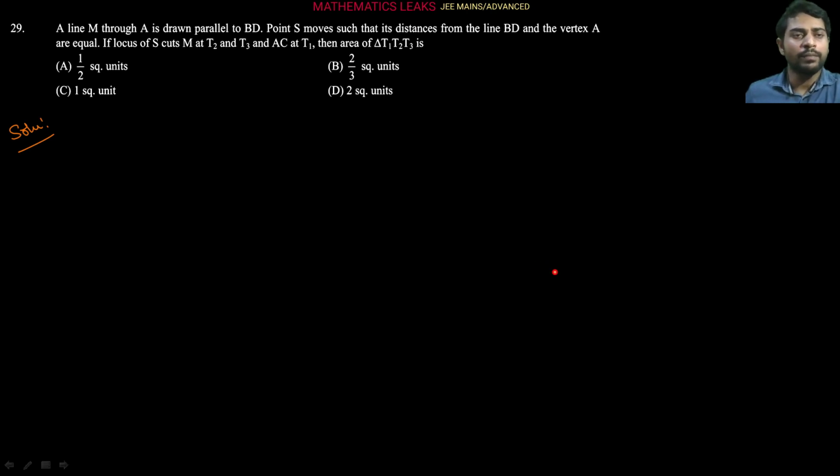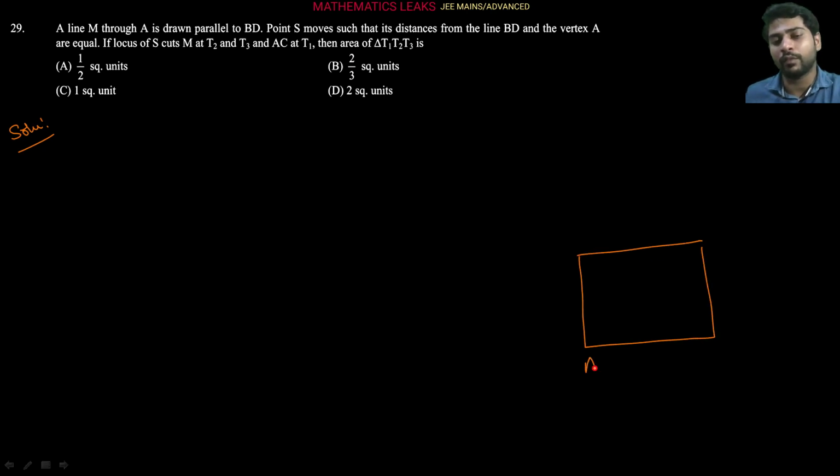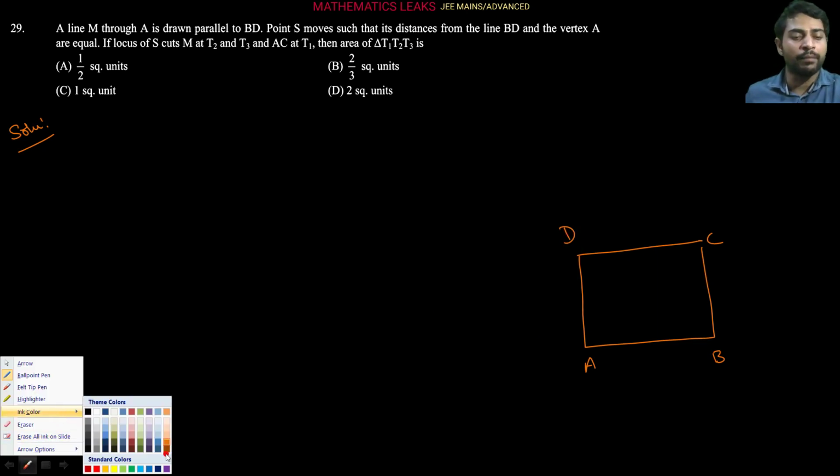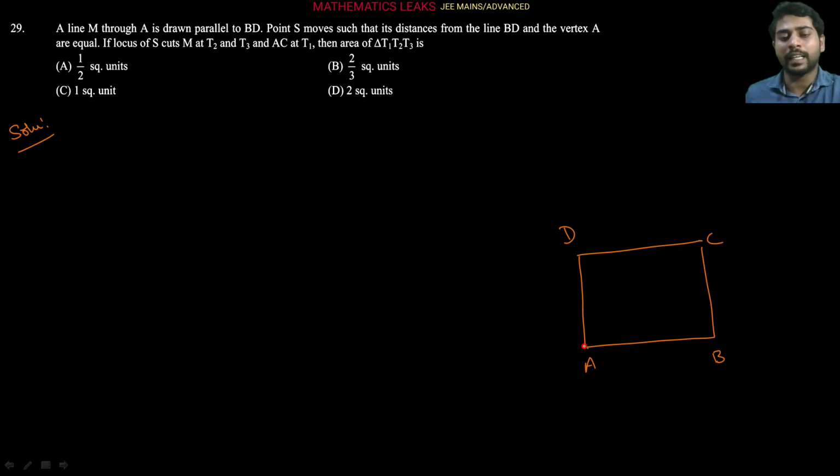Let's make a figure. Since ABCD is a square here, this is our square ABCD. Let's suppose this is our A vertex, this is B vertex, this is C vertex, and this is D vertex. Now it is given that a line segment M is passing through vertex A, and it is parallel to the line segment BD.